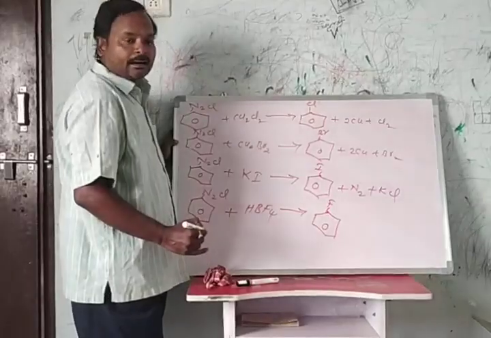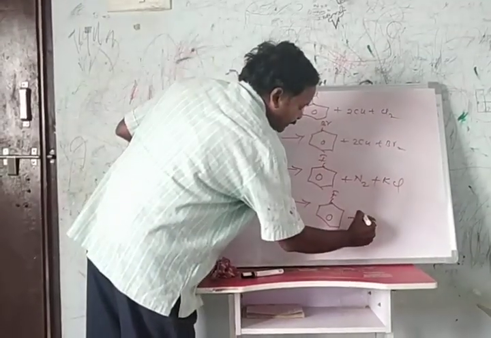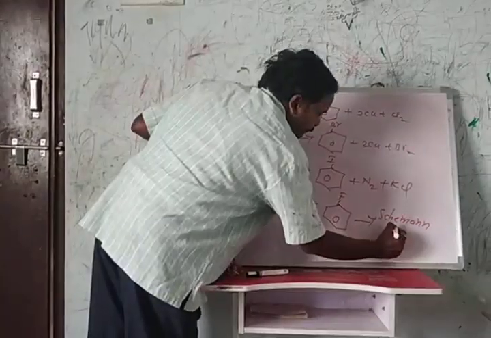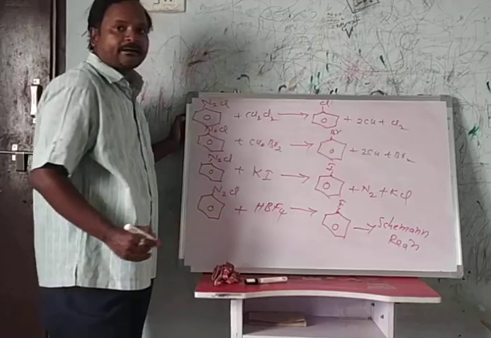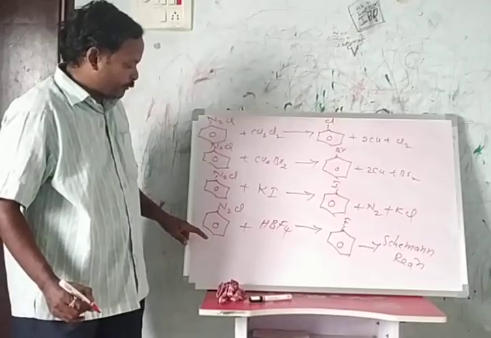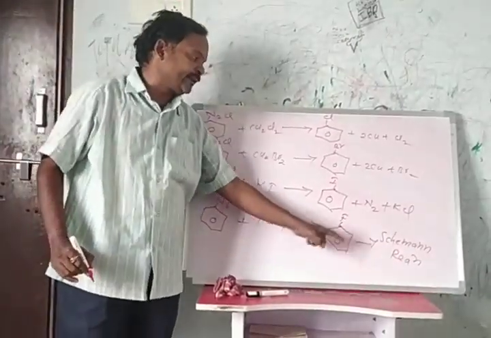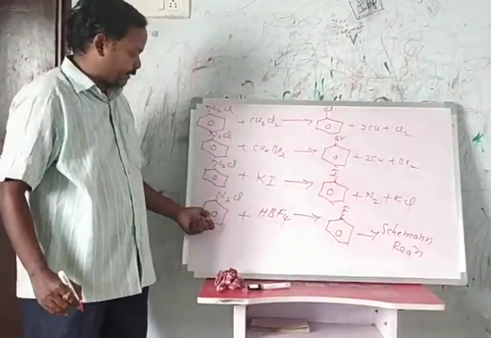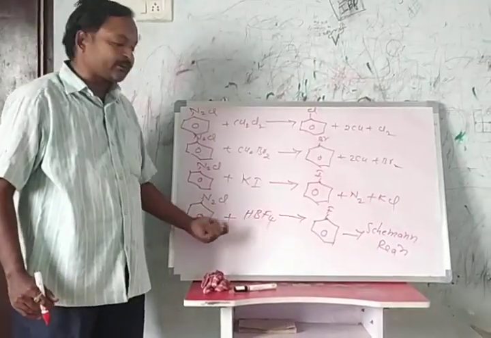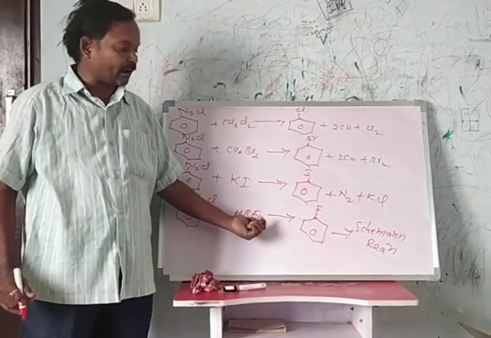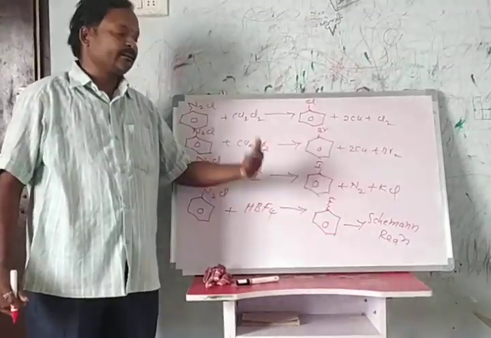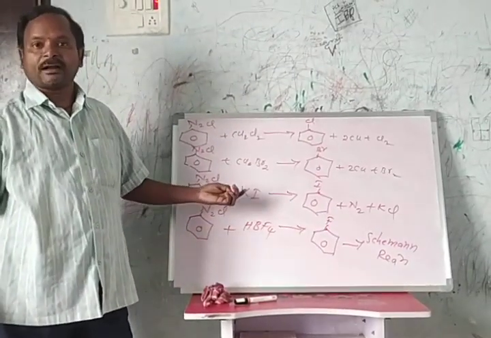Benzene with fluorine is called fluorobenzene. This reaction is called the Balz-Schiemann reaction. The first three reactions are called the Sandmeyer reaction, and the final reaction, the preparation of fluorobenzene, is called the Balz-Schiemann reaction.